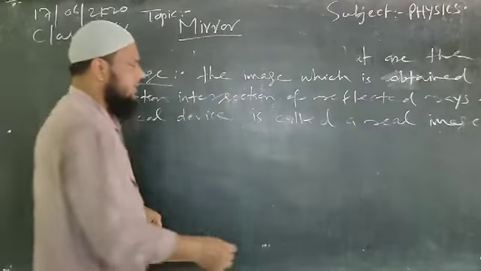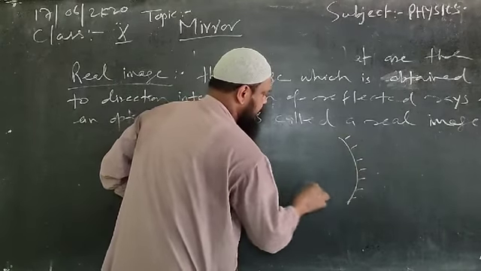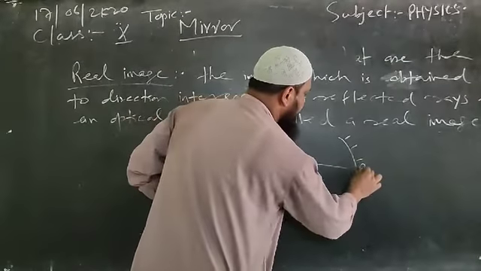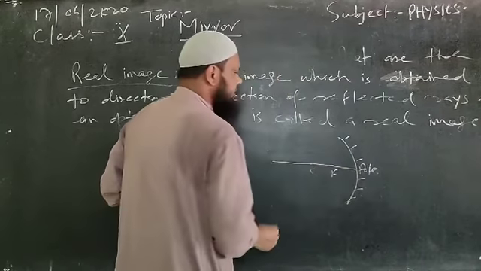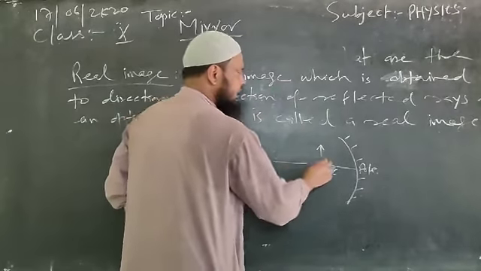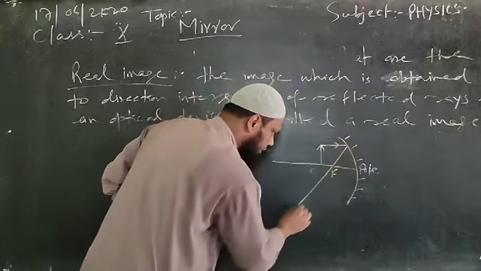we can have the diagram as well. For this, we can take a concave mirror, will mark this principal axis, this is your pole, fine. This could be your focus point, this could be your center of curvature. Suppose we are placing an object in between the focus and the center of curvature. Now we will take a ray parallel to the principal axis that will pass through the focus point like this.